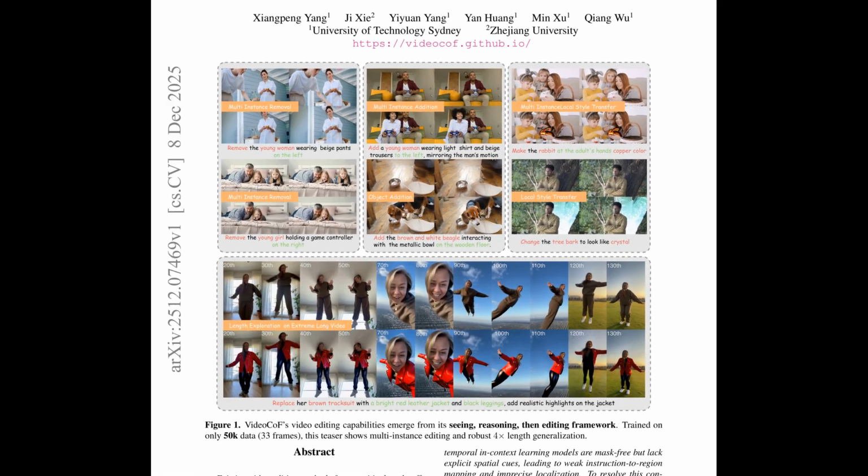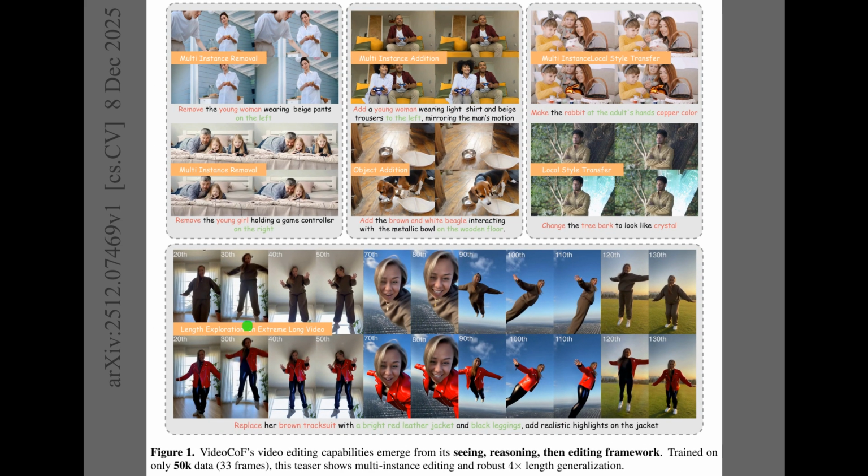Figure 1 gives a teaser of what VideoCoF can actually do in practice, showing precise edits spread across space and time. The top left panels demonstrate multi-instance removal, where specific people vanish, while the rest of the scene stays intact. The top middle panels show adding new characters and objects that move naturally with the scene. The top right panels highlight local style transfer, such as recoloring a rabbit or turning tree bark into crystal. Along the bottom, the figure illustrates both long-range editing over more than 100 frames and detailed outfit changes that stay consistent as the person moves.